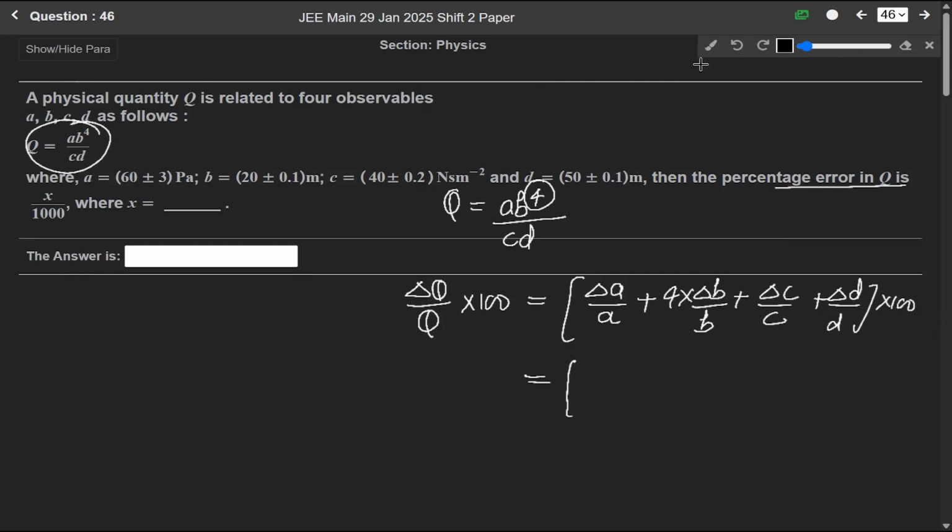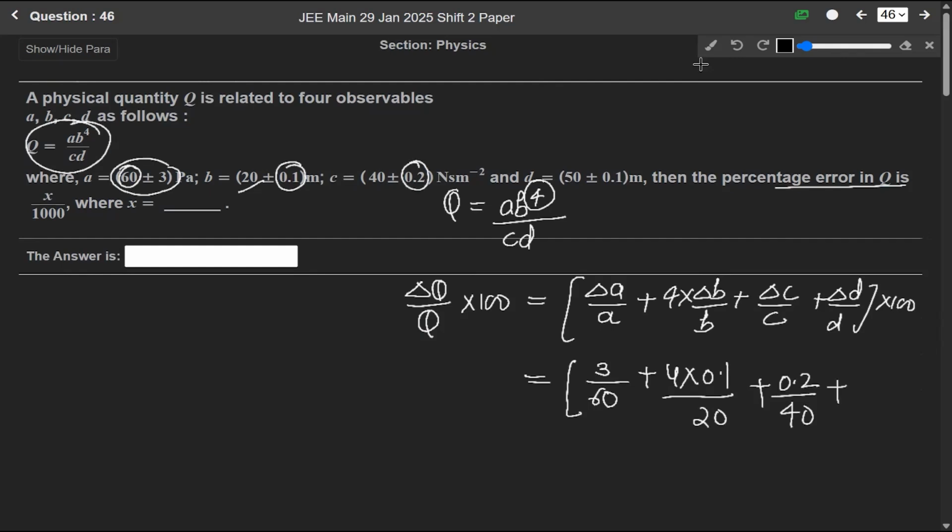So delta A over A, A is 60 plus minus 3, so delta A is 3 over 60, plus 4 into delta B over B, which is 4 into 0.1 over 20, plus delta C over C, which is 0.2 over 40, plus delta D over D, delta D is 0.1 over 50, into 100.